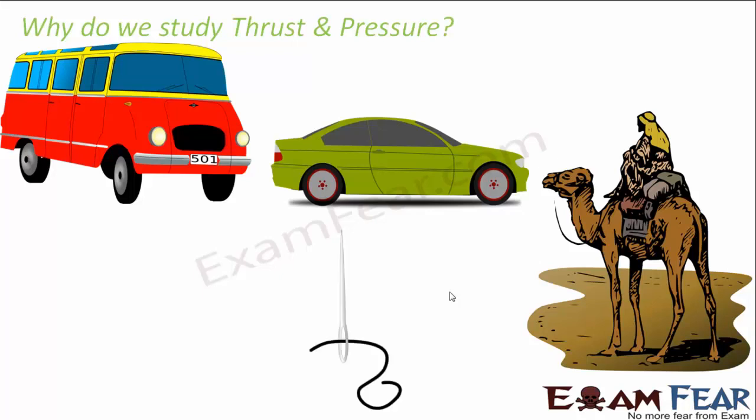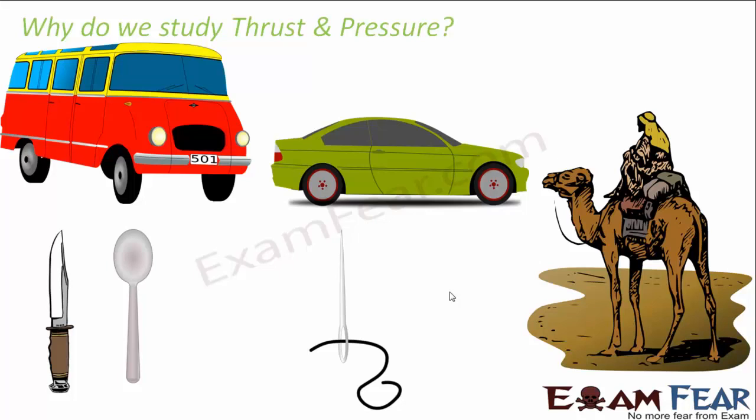Again, you would have seen that things which are used to pierce, for example a needle, will have a very sharp edge. When you compare a spoon and a knife, which would you opt to cut vegetables? Definitely a knife. Why? Because a knife has got a sharp edge. Similarly, a needle has a very sharp tip because of which you are able to make holes into things or stitch clothes with the help of needles, right?